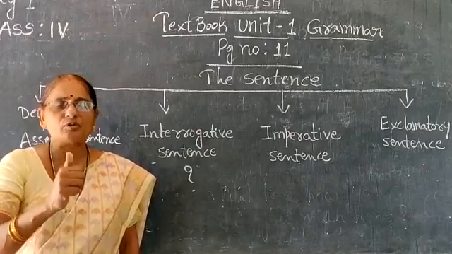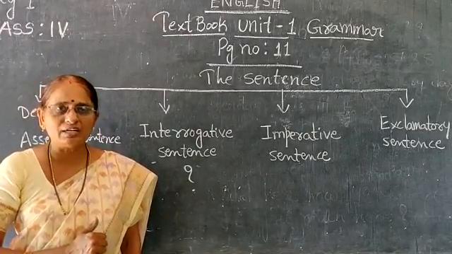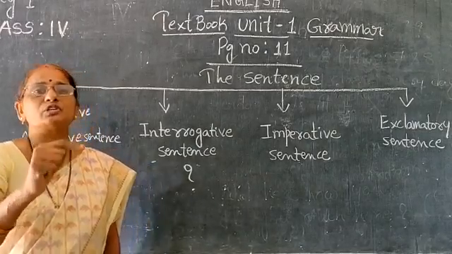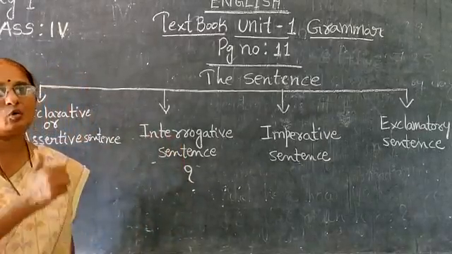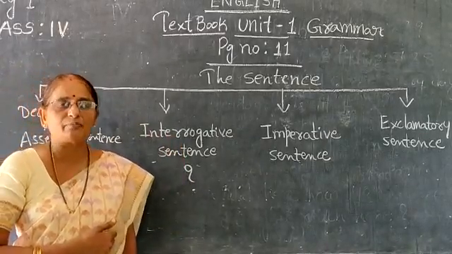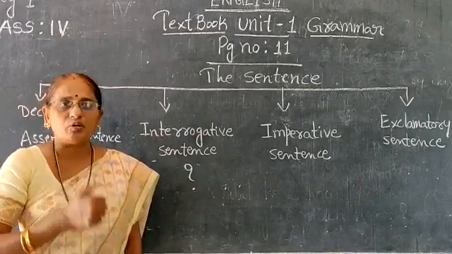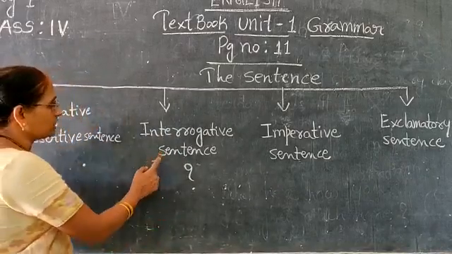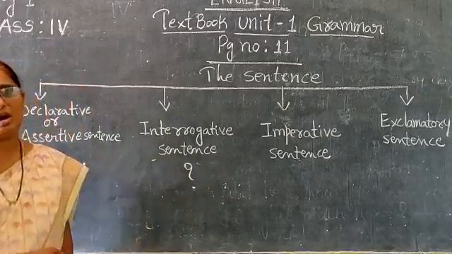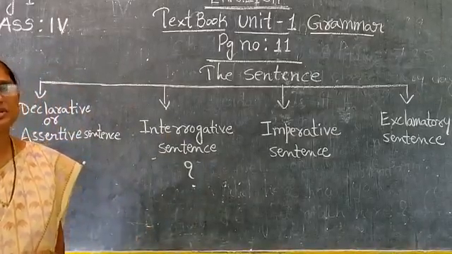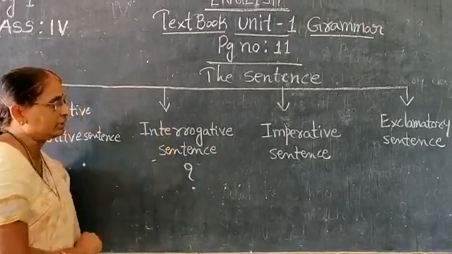Why didn't you come to school yesterday? Did you do the homework? You are asking questions to others, called an interrogative sentence. How old are you? What is your name? Where did you go? All these come under interrogative sentence and end with the question mark. You are questioning, so this is called interrogative sentence.